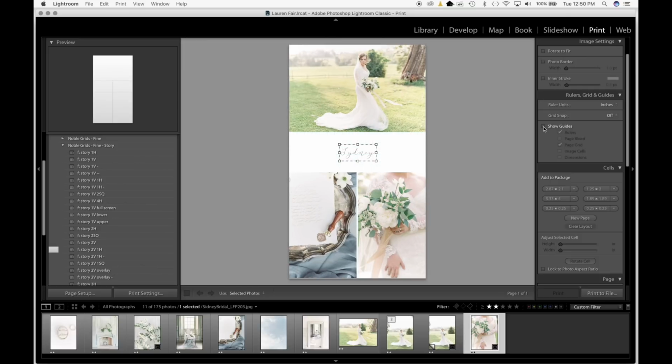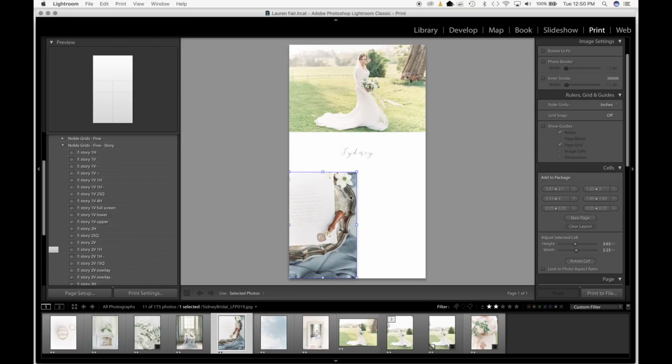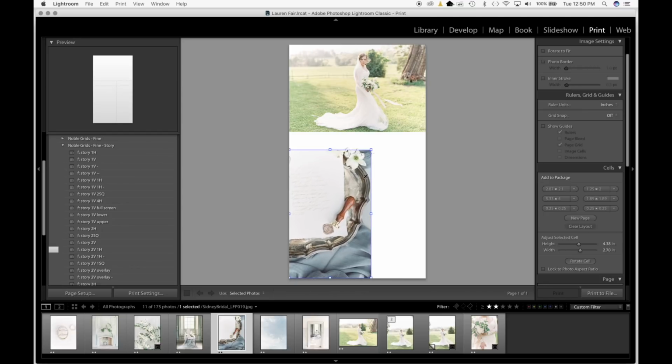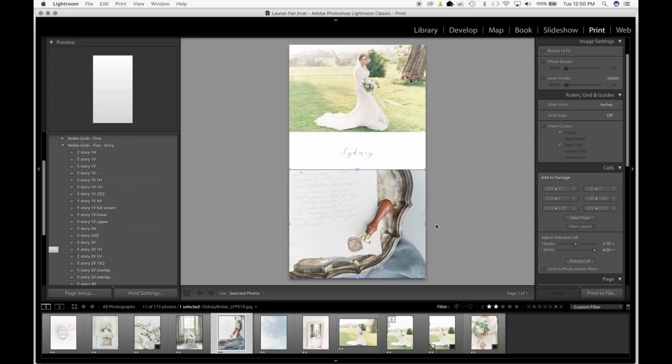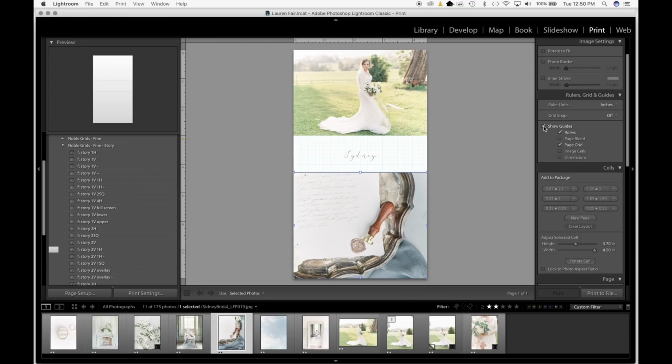Also, another thing to point out is if you guys are working within Lightroom and you don't like how something is arranged, you can delete cells or move cells to your liking. If you wanted this to be a square or you just wanted to rearrange, you absolutely can do that. It is a little tricky to get everything aligned perfectly. We had to do a lot of math and equating to get everything to line up properly.